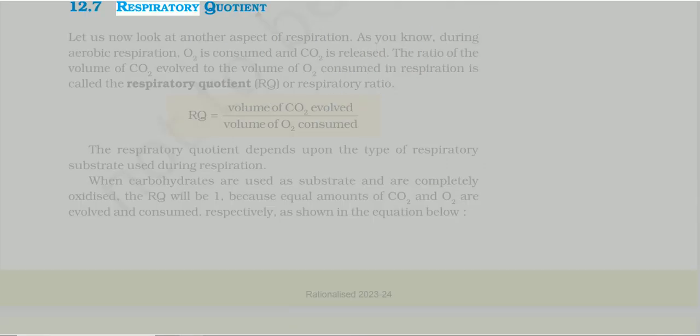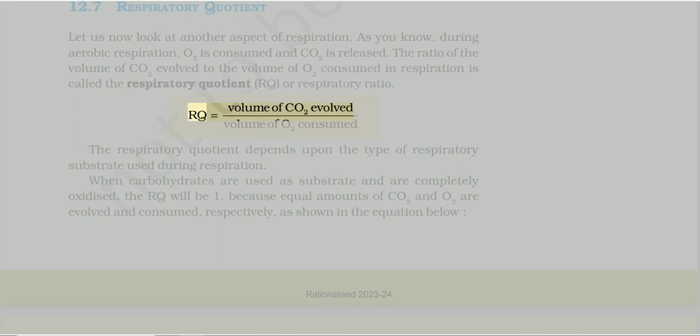12.7 Respiratory quotient. Let us now look at another aspect of respiration. As you know, during aerobic respiration, O2 is consumed and CO2 is released. The ratio of the volume of CO2 evolved to the volume of O2 consumed in respiration is called the respiratory quotient, RQ, or respiratory ratio.